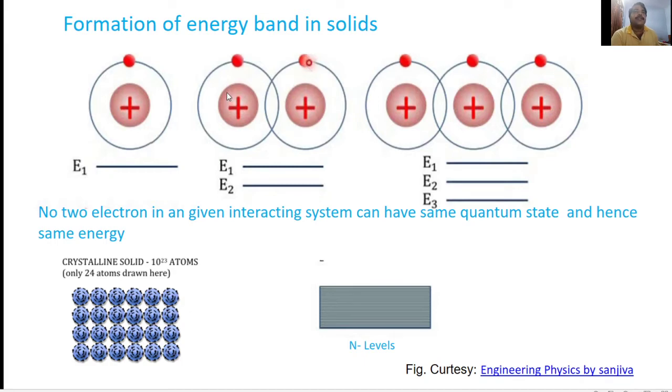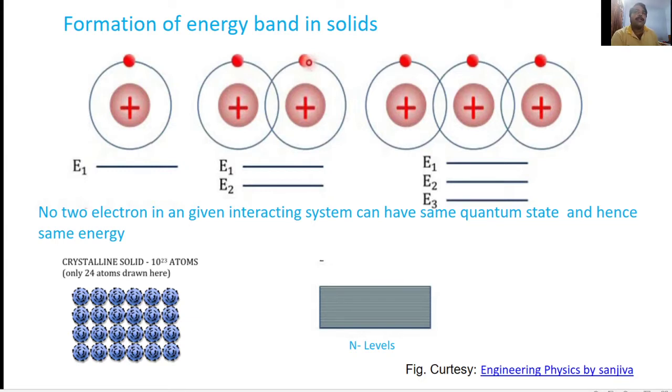When these two atoms are brought close together, they form an interacting system. In this interacting system, the wave functions of the electrons overlap with each other. Therefore, the energy corresponding to the wave function splits into two separate energy levels. This is in accordance with Pauli's exclusion principle.